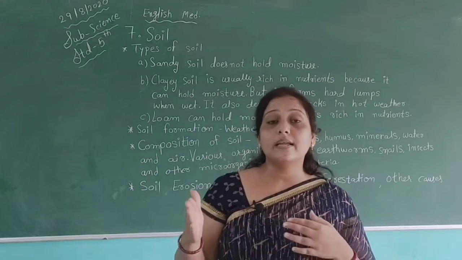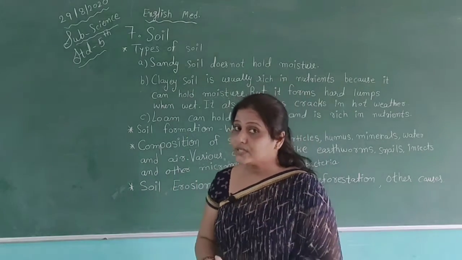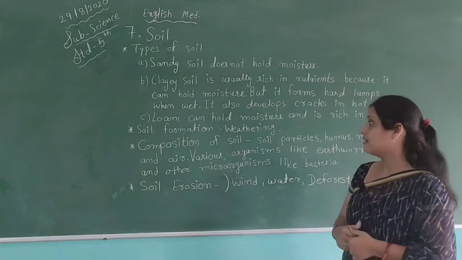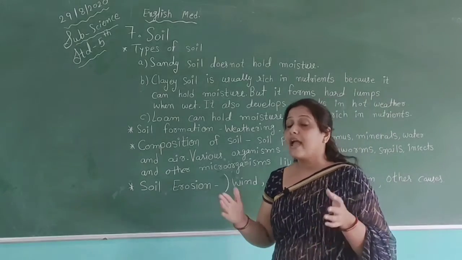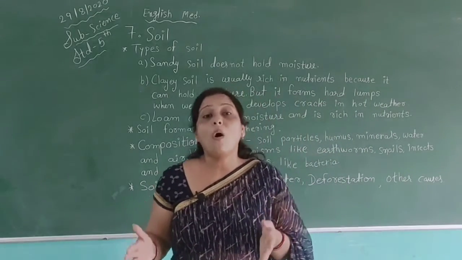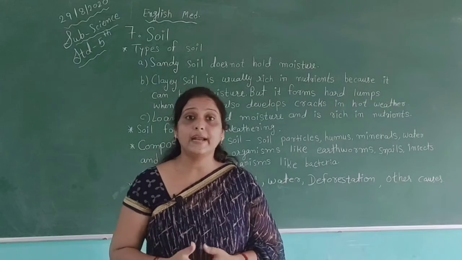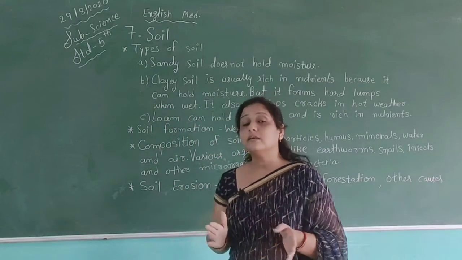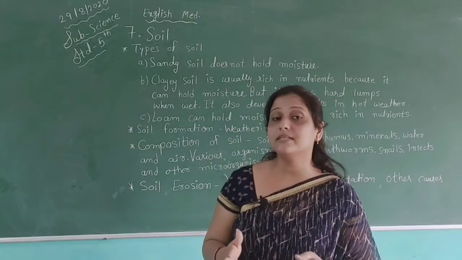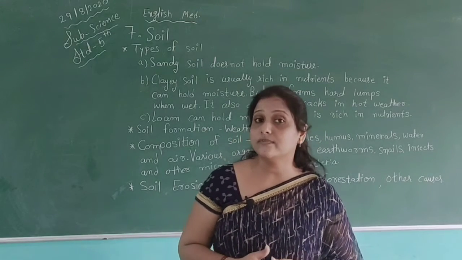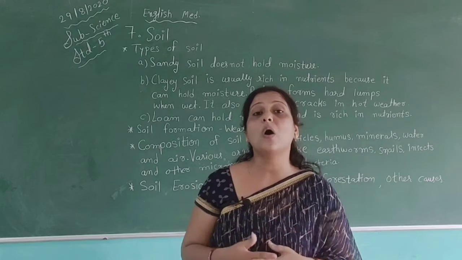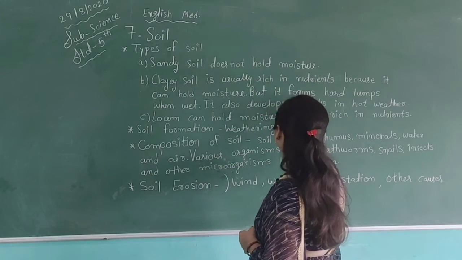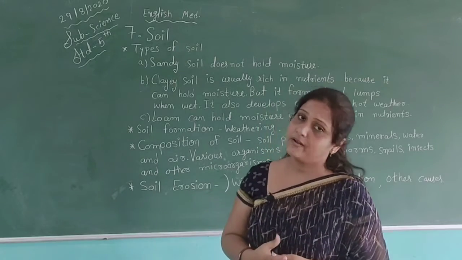So clay soil is rich in nutrients compared to sandy soil, but it forms hard lumps when wet. When the atmosphere becomes hot, it also affects the crops, because it forms hard lumps when wet.